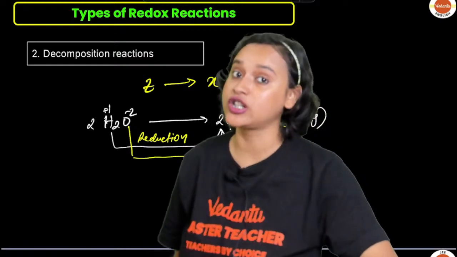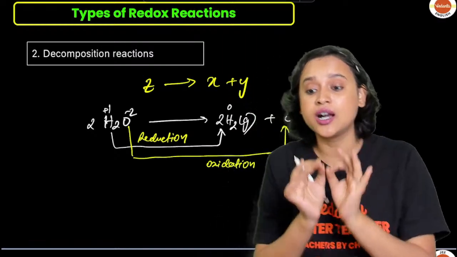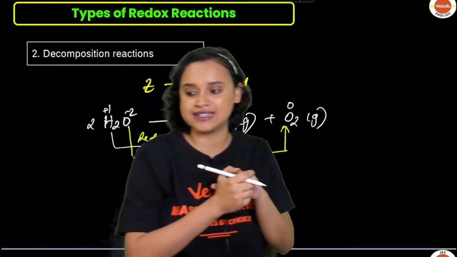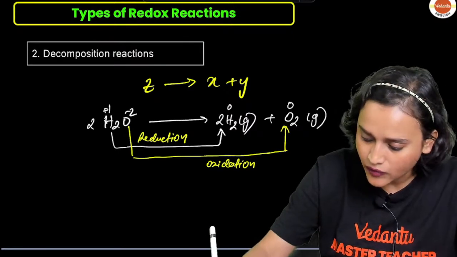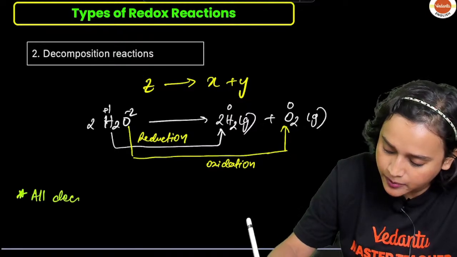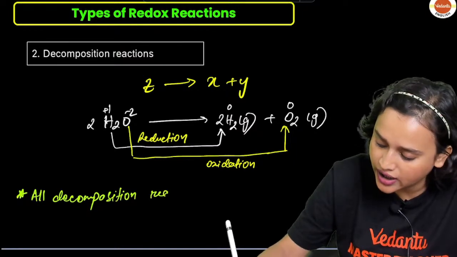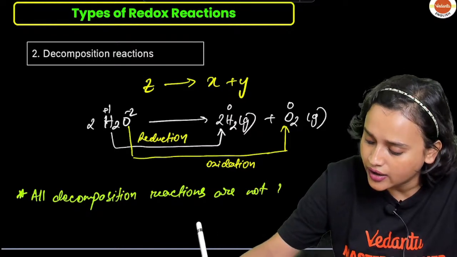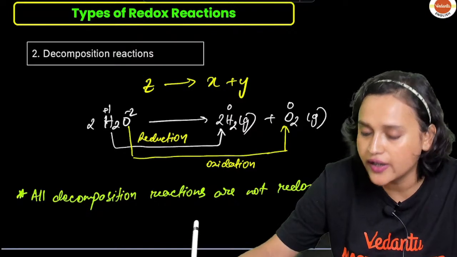Now, all decomposition reactions are not redox reactions, guys. You have to understand this. For example, writing this down: all decomposition reactions are not redox reactions.